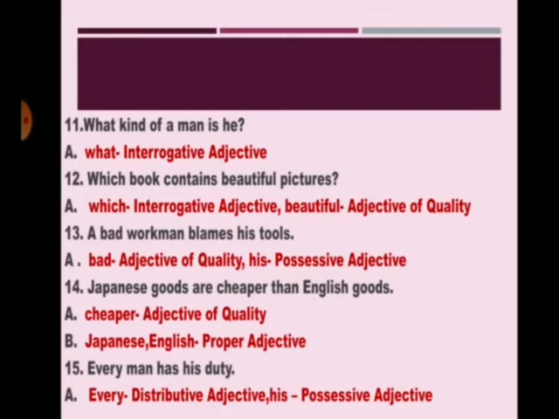13. A bad workman blames his tools. Here, what kind of workman blames his tools? Bad workman. So what is bad? Adjective of quality. Whose tools? His tools. So what is his? Possessive adjective. 14. Japanese goods are cheaper than English goods. So here Japanese as well as English are proper adjectives. What kind are Japanese goods? They are cheaper than the English goods. So what is cheaper? Adjective of quality.